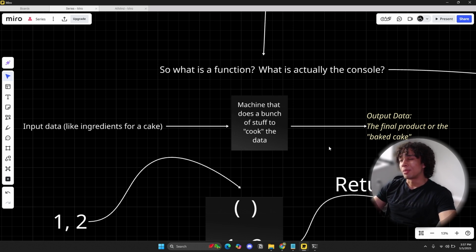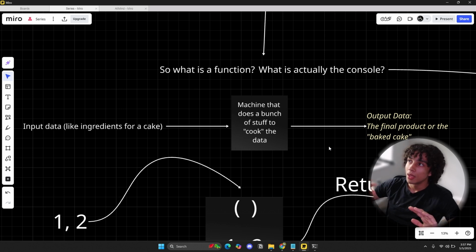I know there's a more mathematical definition of a function. I know that there's super sophisticated ways to define a function, but we're not going to get into that yet. When we do our math series down the line, which we will, then we'll explain more rigorously what a function is. For now, this is all you need. This is the main analogy that you need.